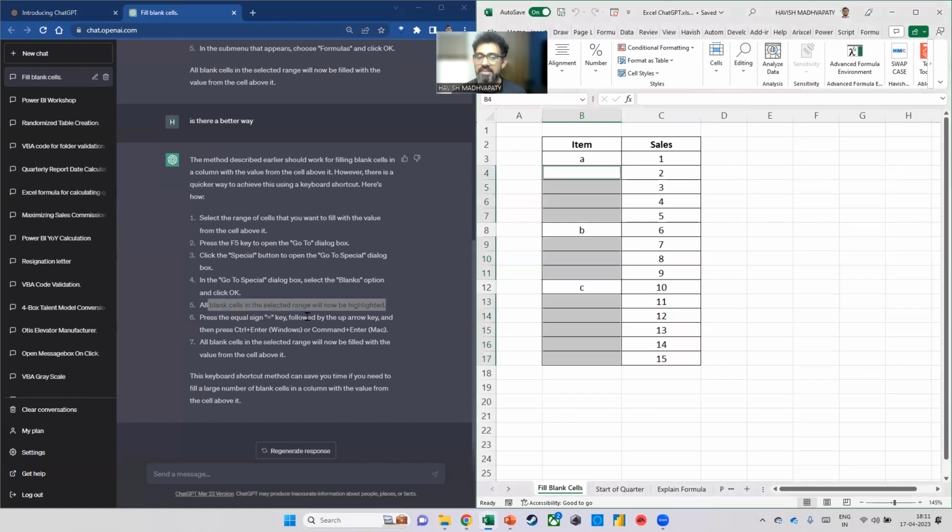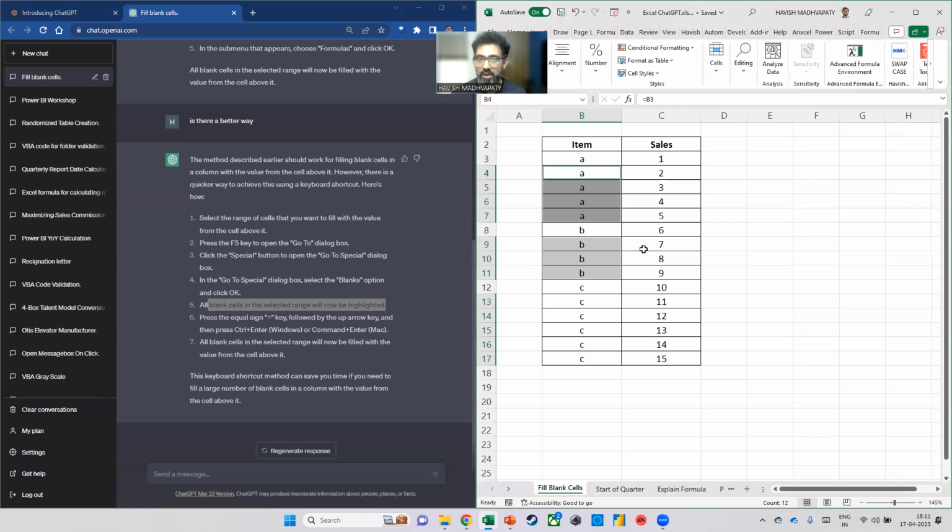The next step is, it says, press the equal to sign and then press Control Enter. Not an Enter, a Control Enter. So once I come back to my Excel file, I'm just going to put an equal to, select the up arrow, and then press Control Enter, and voila, it works. Now, those of you who have probably never done this before will find it super cool. Those of you who say, hey Havish, I already knew how to do it, might not be that impressed.